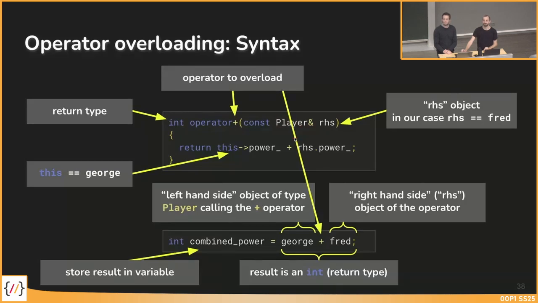Can I have multiple operator overloads? Like if I have a plus, one time on the right side I have a player and another time an integer? Yes, so the question is, can I have multiple operator overloadings? Yes. Same with every other method, you can use the same method name with different parameters. This works also for operators.